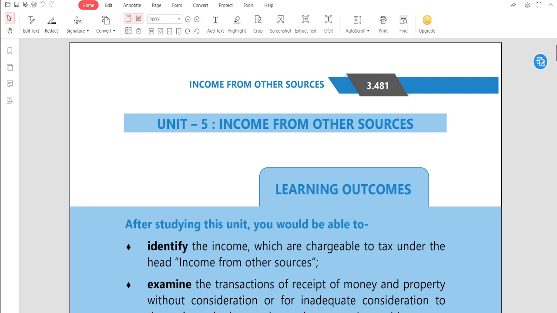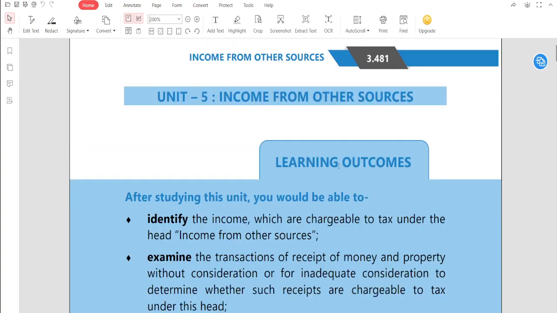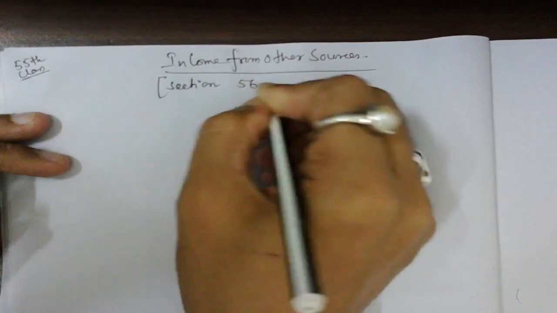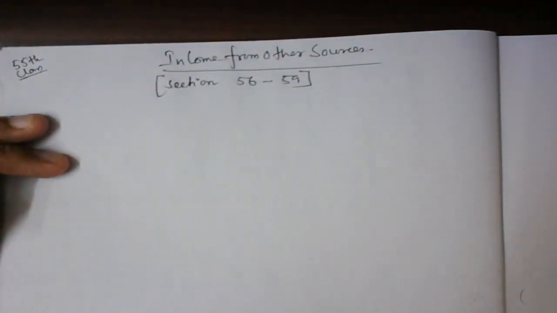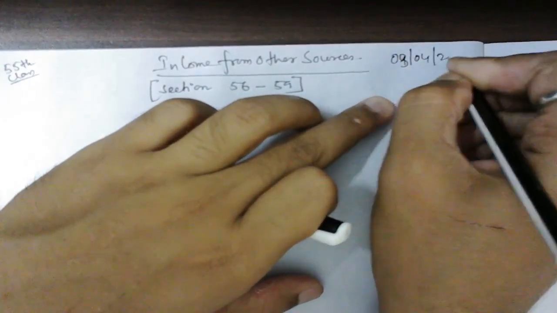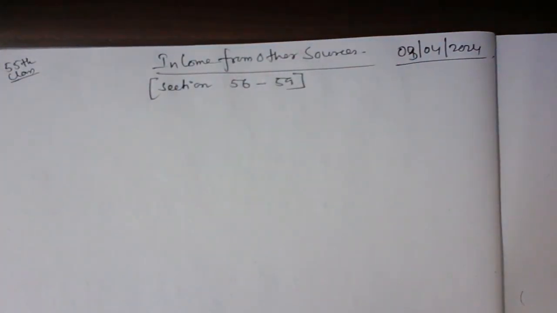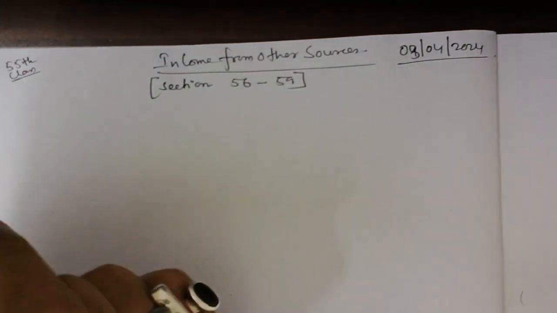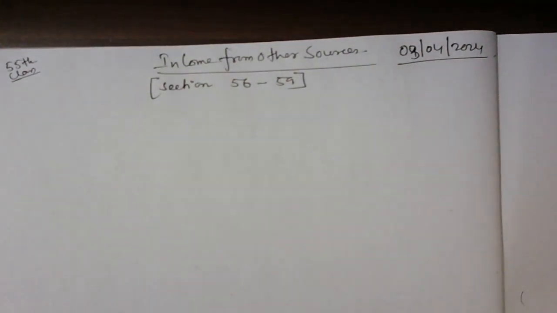Okay. So in this case, what do we need to learn? Number one, sir. In case of the other sources, चलिए एक बार देखते क्या क्या सीखेंगे. सबसे पहले with respect to this chapter, we have total 4 sections. You can please write. We are going to learn from section 56 to section 59. That is the chapter section we are going to deal with. Okay. So under this particular head of income, the sections deal with the income from other sources.